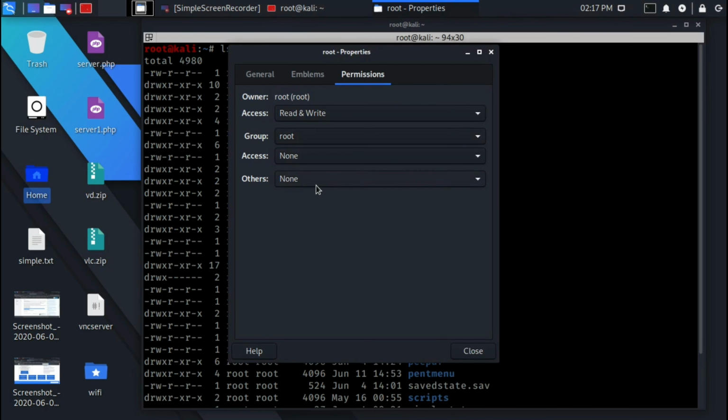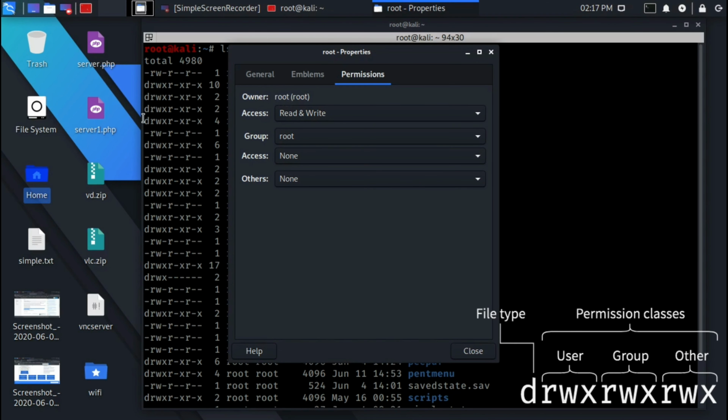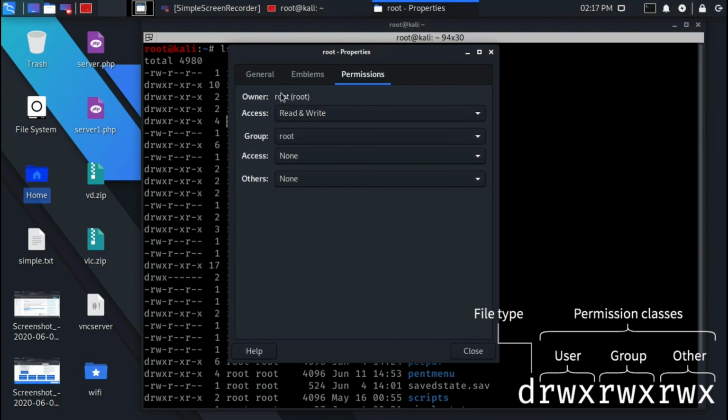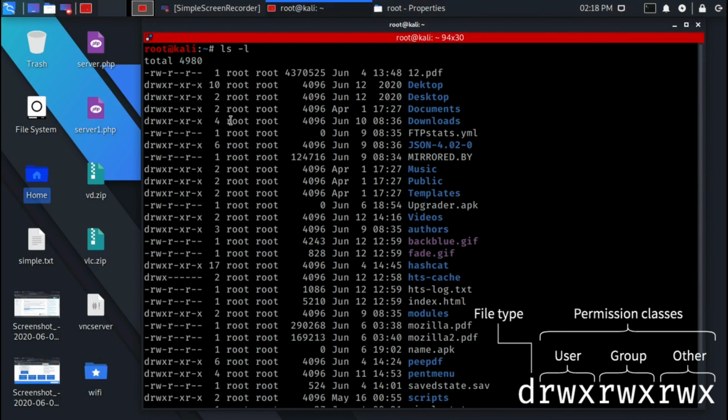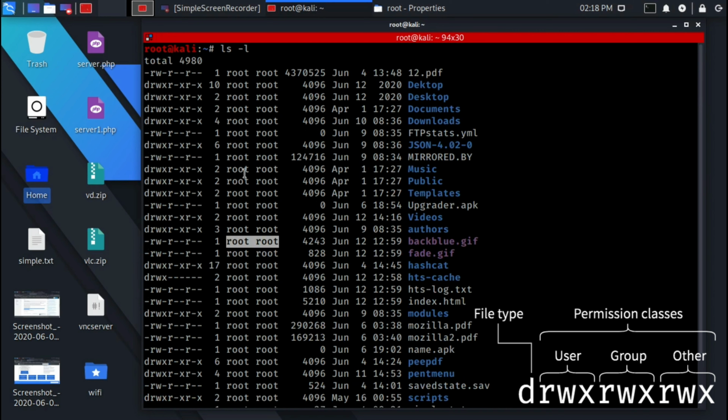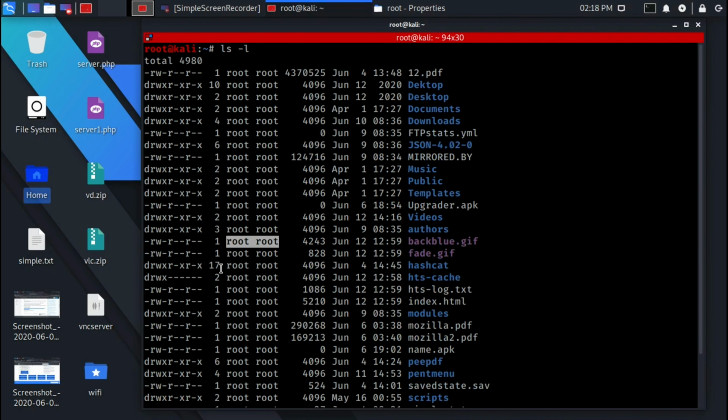Let's first understand the ownerships. Every file and directory on your Linux or Unix system is assigned three types of ownerships. Either it can be user, group, or others. First is user. A user is the one who creates the file. By default, whoever creates the file becomes the owner of the file. A user can create, delete, or modify the file.